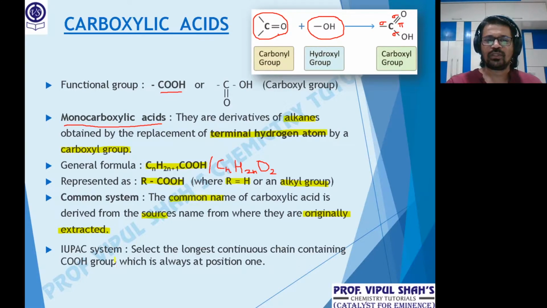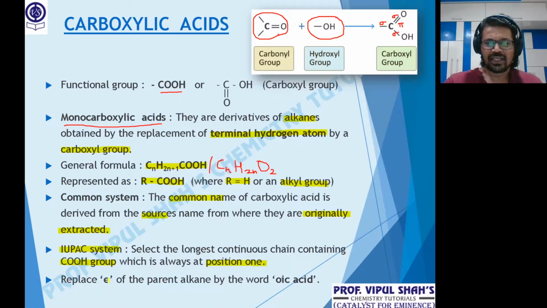Then the second part, the IUPAC naming. How do you name them in IUPAC? Select the longest continuous chain containing COOH. Important, your continuous chain should contain the COOH group, and the numbering should start in such a way that the COOH group is always at position 1. So first, the longest continuous chain. Second, numbering the chain with the carboxylic acid always at position 1, because the functional group is a carbon atom.